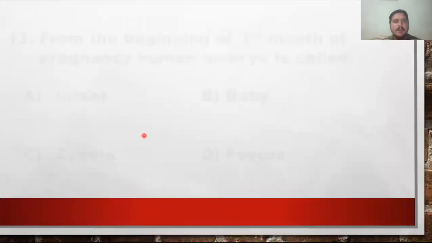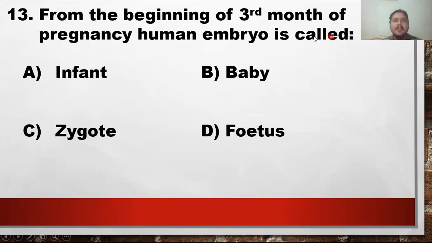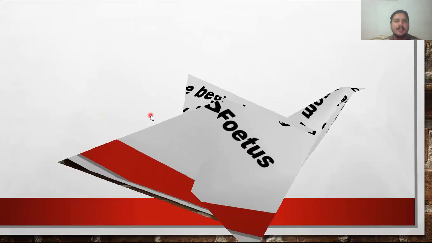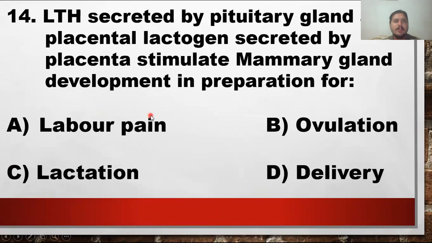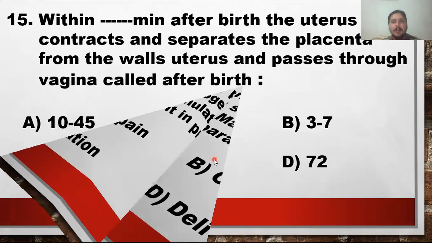The next MCQ is, from the beginning of the 3rd month of pregnancy, the human embryo is called. This one is called infant, baby, zygote, or fetus. This one is known as the fetus. So option D is the right answer. Next MCQ है luteotrophic hormone secreted by pituitary and placental lactogen secreted by the placenta stimulate mammary gland development in preparation for. मेमोरी ग्लैंड की डेवलपमेंट क्यों होती है, किस पर्पस के लिए प्रिपरेशन होती है? लैक्टेशन, दैट इज अ प्रोसेस ऑफ मिल्क प्रोडक्शन.